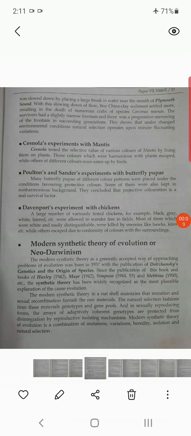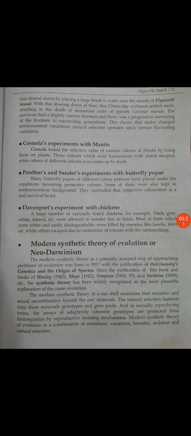Students, last time we studied Darwinism and various points, that is the struggle for existence, limiting factors, variation under nature, survival of the fittest, and origin of the species. Now, in the same series, we have to see the modern synthetic theory of evolution.